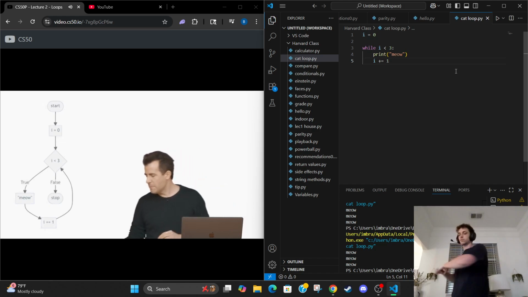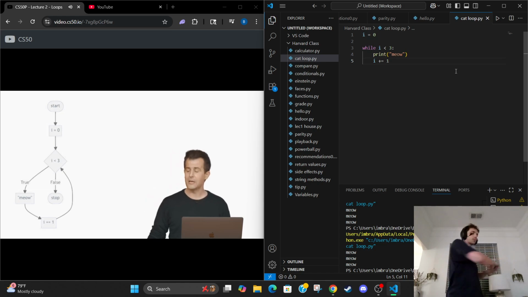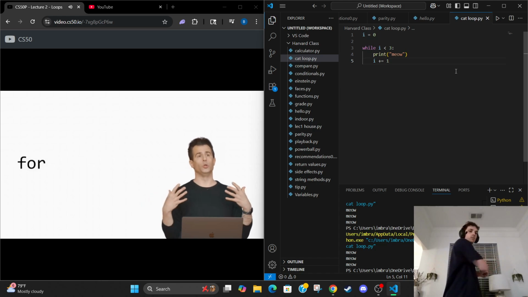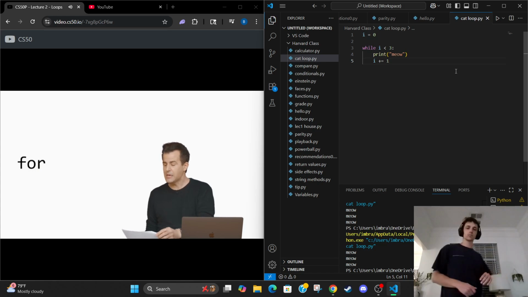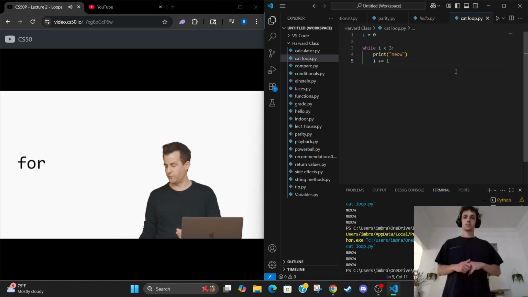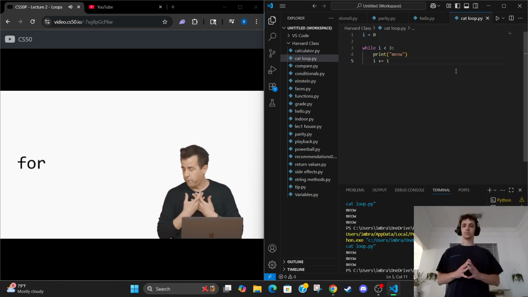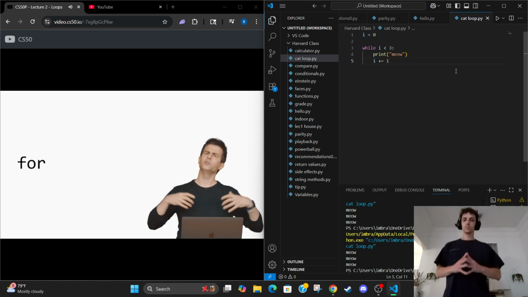Well, let me propose that we transition to another type of loop using another keyword, namely a for loop. This is a word that does exist in other languages, but doesn't necessarily have as many features as other languages might use it for. But there is a different type of loop, not a while loop, but a for loop. And a for loop is going to allow us to express ourselves a little differently.